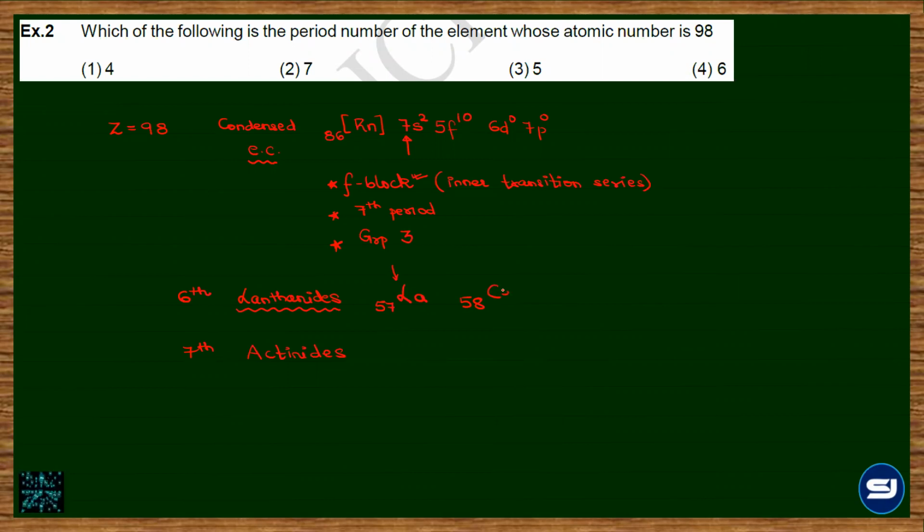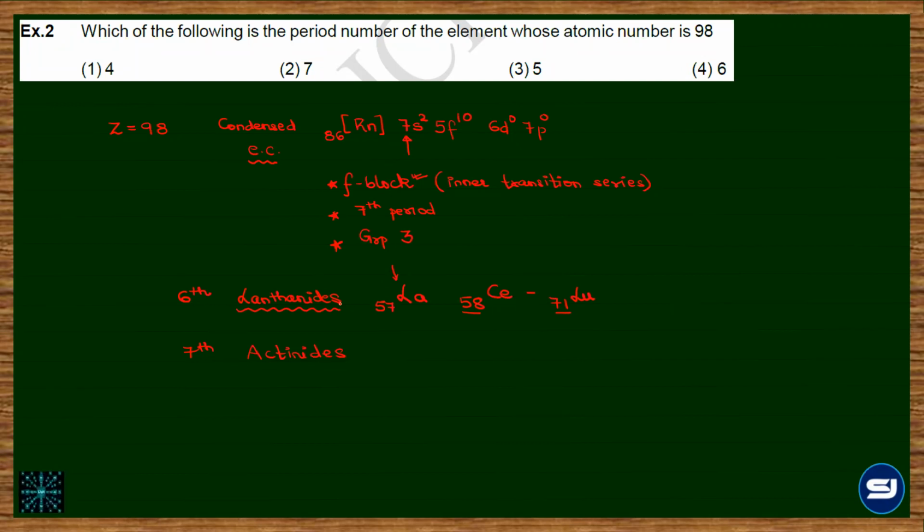Cerium to lutetium, and the range is 58 to 71. So whenever you have an atomic number between 58 and 71, the block is going to be F block and the group is going to be 3. That is fixed. And if it is a lanthanide, it is going to be 6th period.